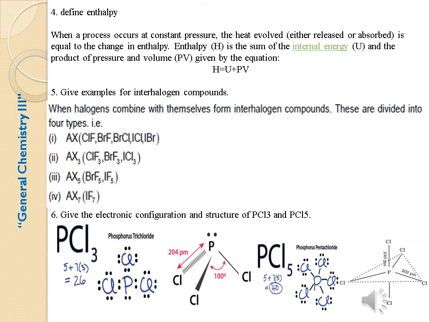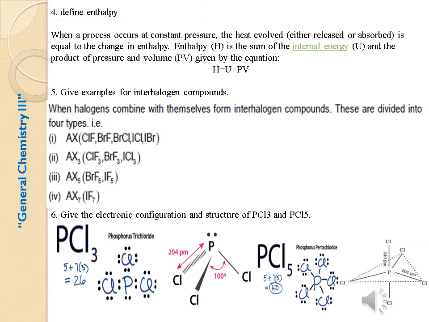Fourth question: define enthalpy. When a process occurs at constant pressure, the heat evolved is equal to the change in enthalpy. Enthalpy H is the sum of internal energy U and the product of pressure P and volume V, given by the equation H = U + PV.